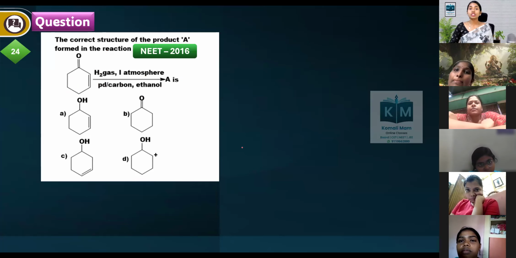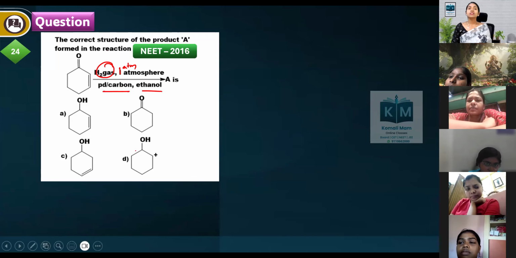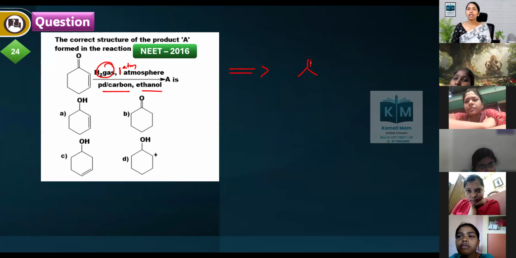What is the correct structure of the product A formed in the reaction? We are passing hydrogen gas at 1 atm pressure over palladium on carbon in ethanol. Alkenes are more reactive than carbonyl compounds towards hydrogenation, so alkenes react faster.